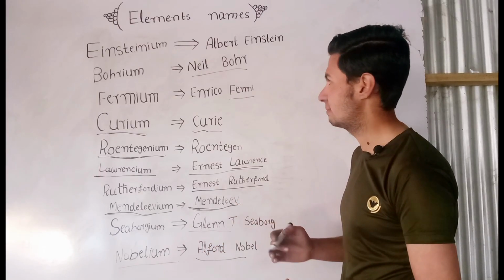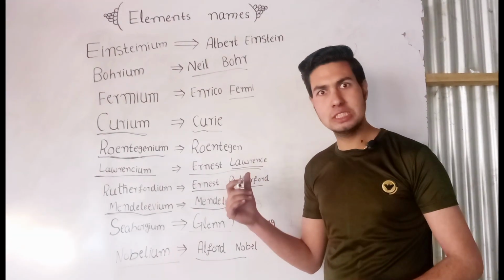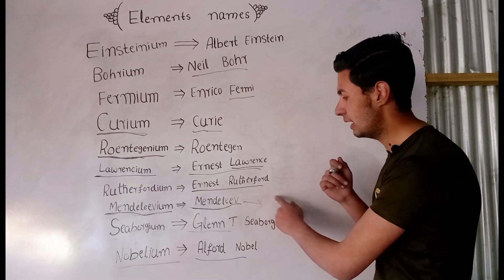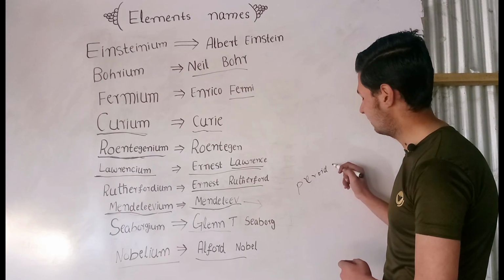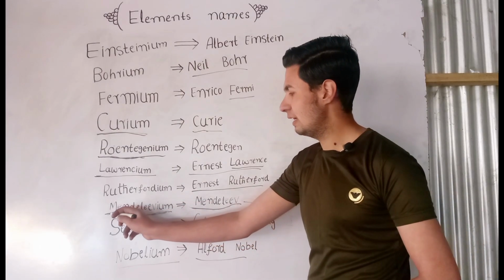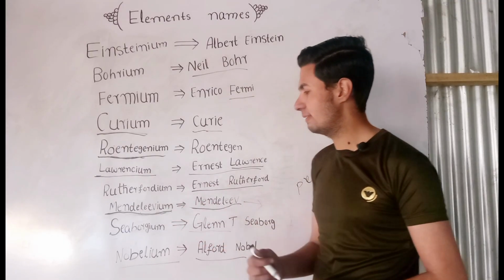Alfred Nobel. The element mendelevium was not discovered by Mendeleev himself, but Mendeleev did a lot of work for the periodic table. Because of this reason, the element mendelevium is in the periodic table.